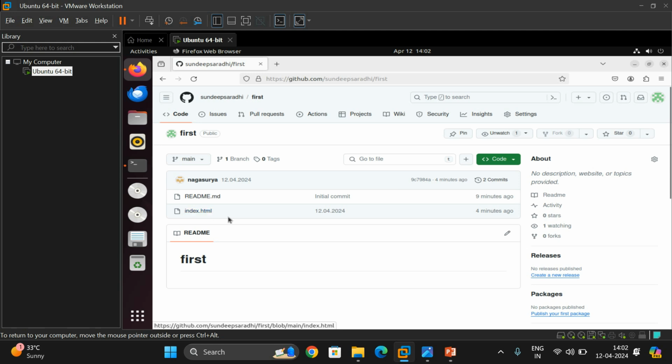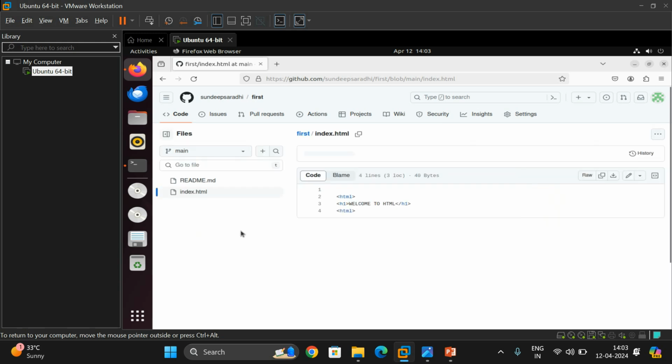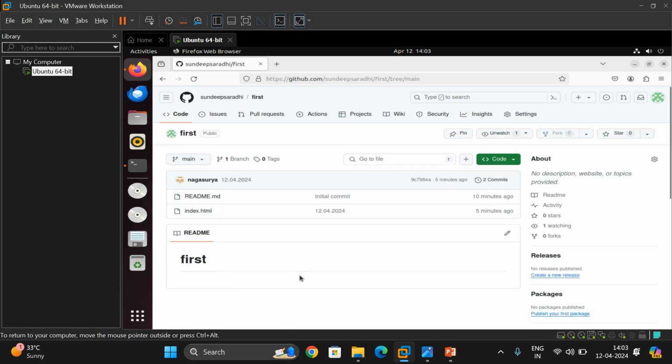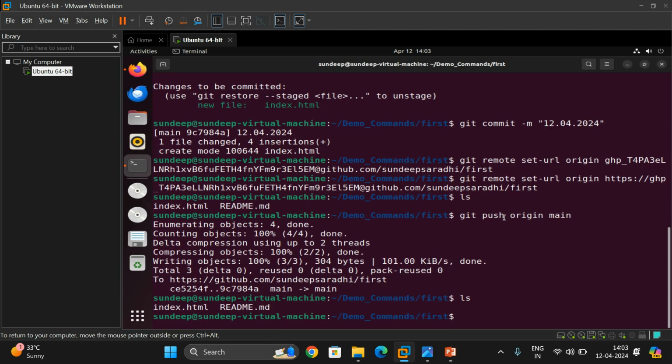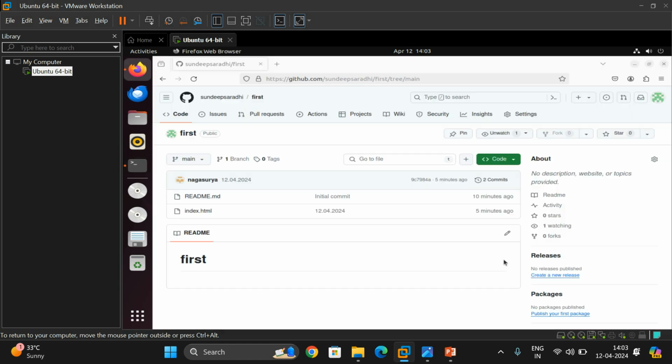You got this index.html, and this is the commit message from when we changed this file. You can click on this one, and we can read the code, and we can even edit the code. So here you will be having different files. The push command is used to push the complete details.